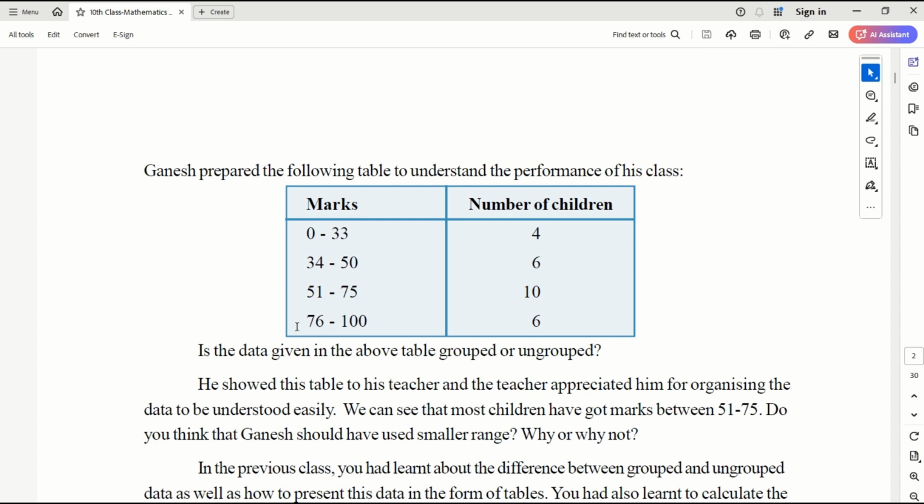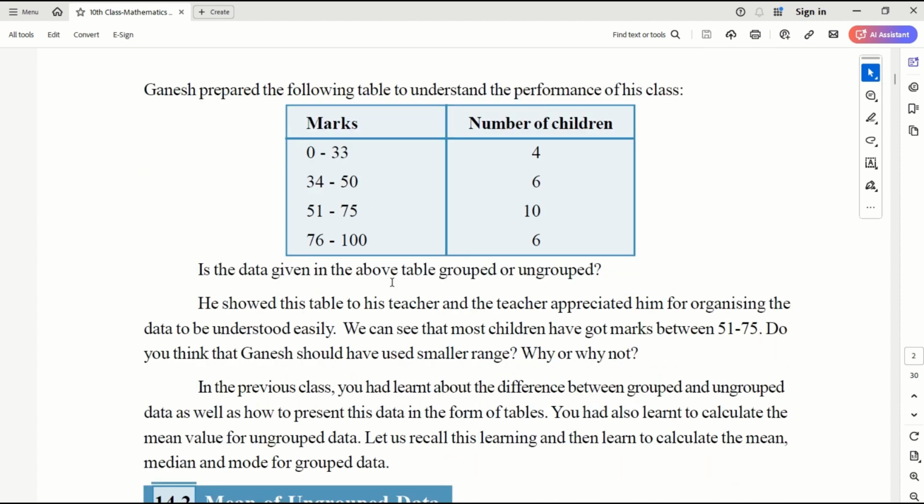So we'll group it something like this. If I summarize this data, I will summarize it like this. Up to 33 marks, there are 4 students. 34 to 50, there are 6 students. 51 to 75, there are 10 students. 76 to 100, 6 students.